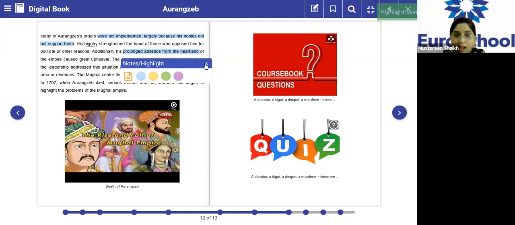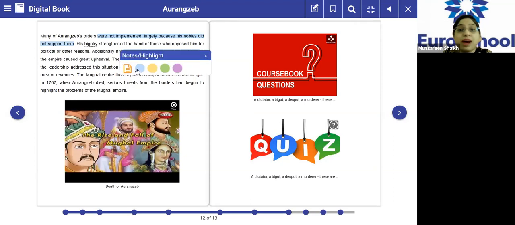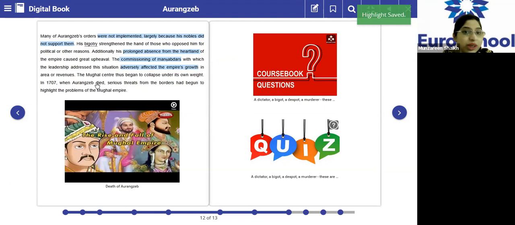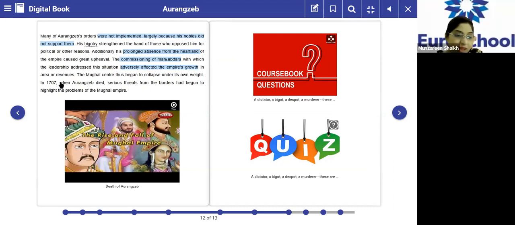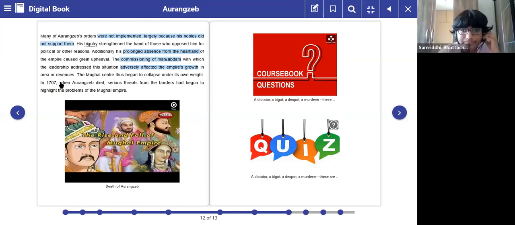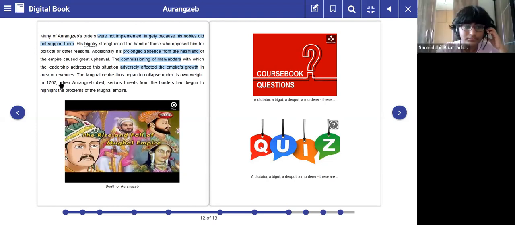Next, the Mughal center began to collapse under its own weight. So it was not an outsider who was responsible. His own king did all of this, and this is why it declined. That's the reason they are saying under its own weight. That means because of their own weaknesses and their own wrong decisions, it started. This was the beginning of the collapse of the Mughal empire.